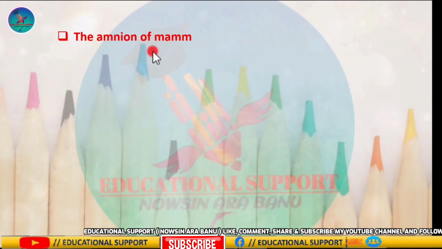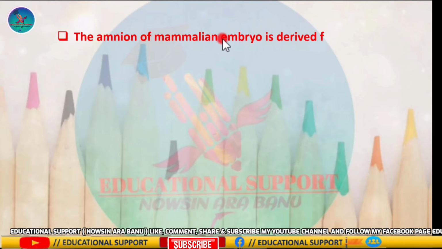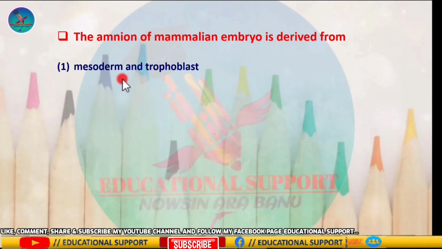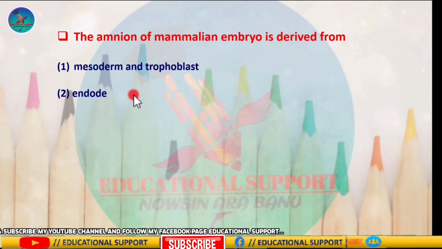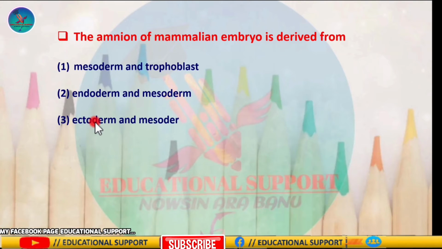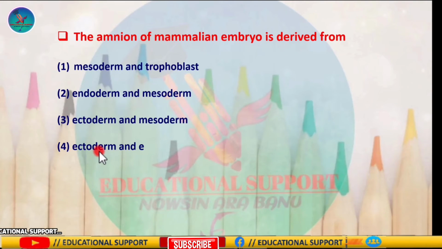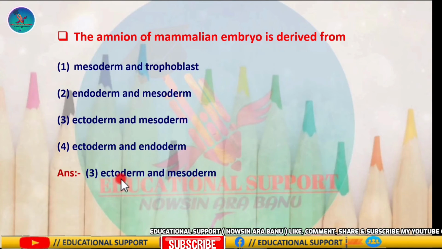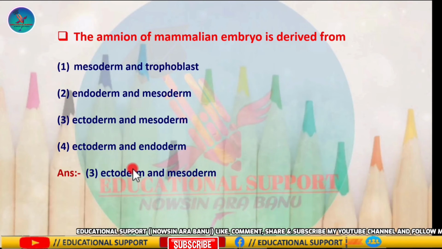Next question is, the amnion of mammalian embryos is derived from, and the options are mesoderm and trophoblast, endoderm and mesoderm, ectoderm and mesoderm, and the last one is ectoderm and endoderm. So the correct answer is ectoderm and mesoderm, because the extraembryonic or fetal membranes are amnion, chorion, allantois and yolk sac.